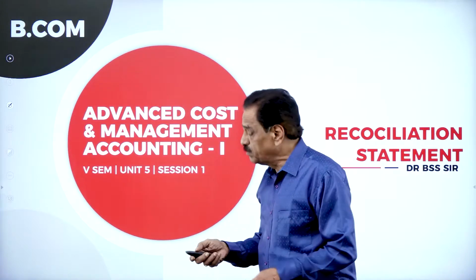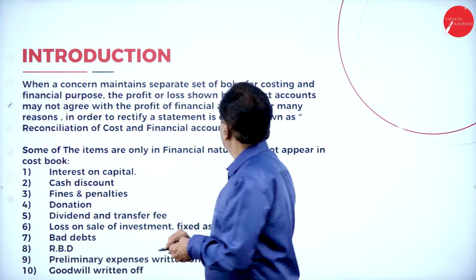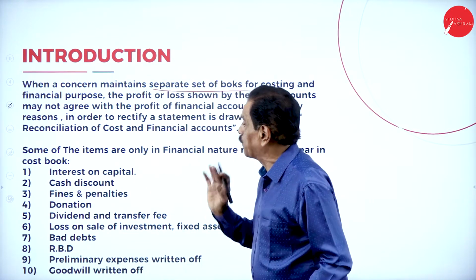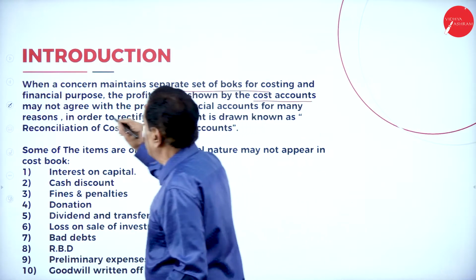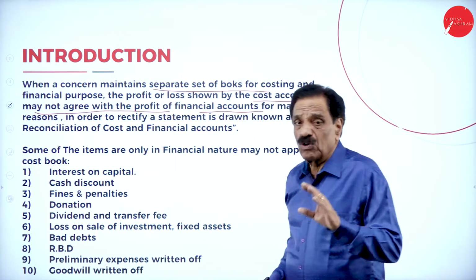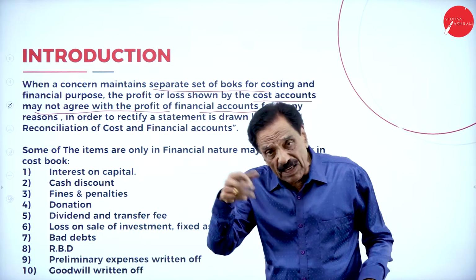We'll move on to this: when a concern maintains separate sets of books for costing and financial purposes, the profit or loss shown by the cost accountants may not agree with the profit of the financial account. One is prepared by the cost accountant, one is prepared by the financial expert.